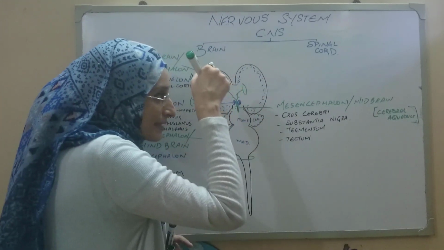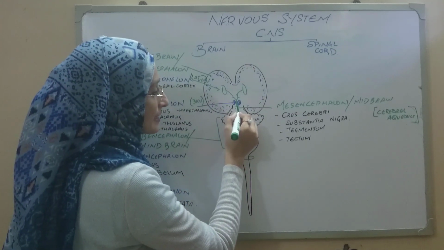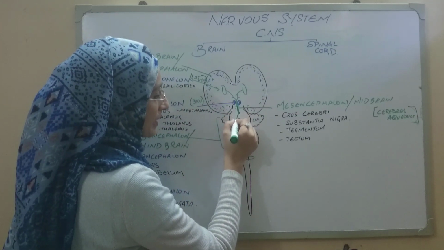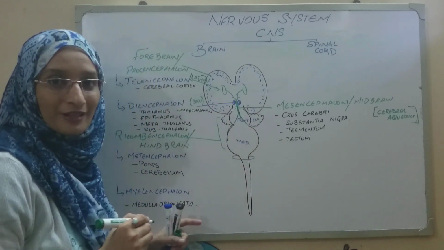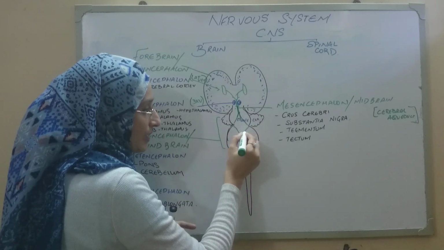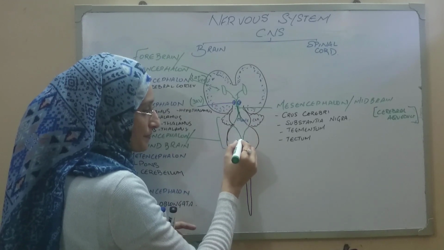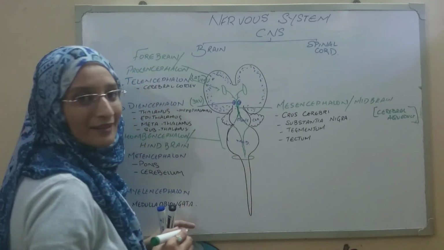As the cerebral aqueduct goes down towards the pons, it splits up and opens into a big chamber-like structure. As it passes downward, it again narrows back into a canal.